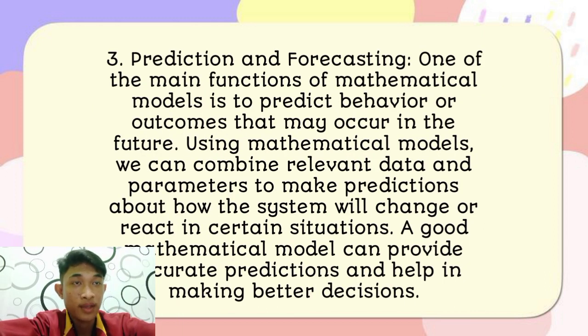Number 3. Prediction and forecasting. One of the main functions of mathematical models is to predict behavior or outcomes that may occur in the future. Using mathematical models, we can combine relevant data and parameters to make predictions about how the system will change or react in certain situations. A good mathematical model can provide accurate predictions and help in making better decisions.